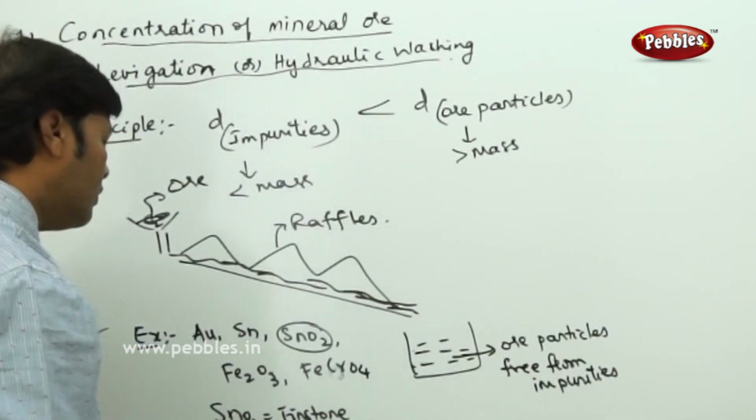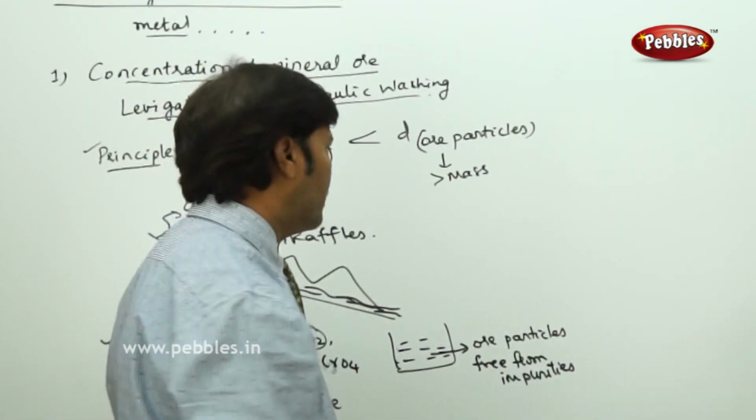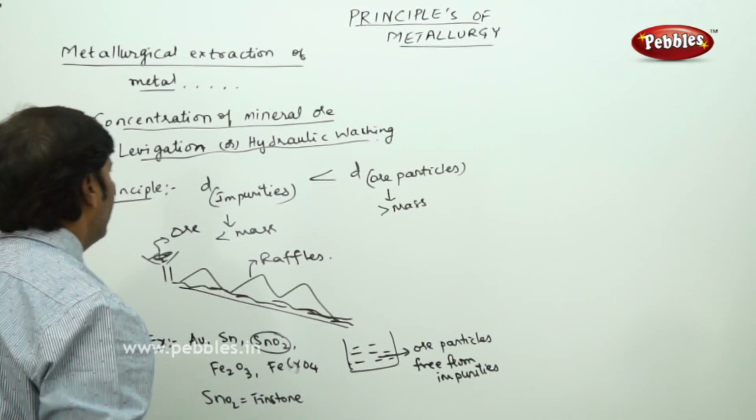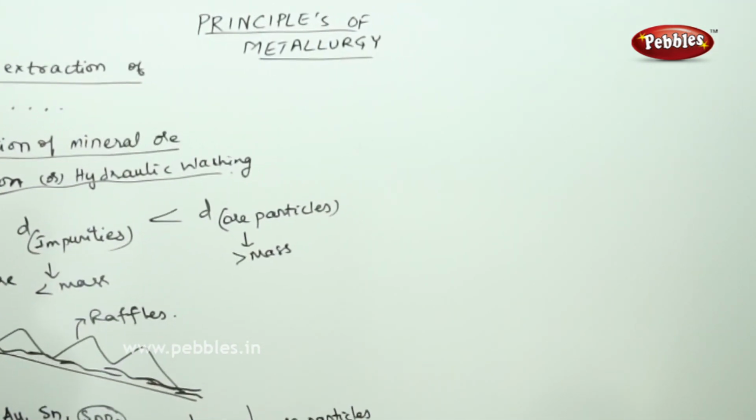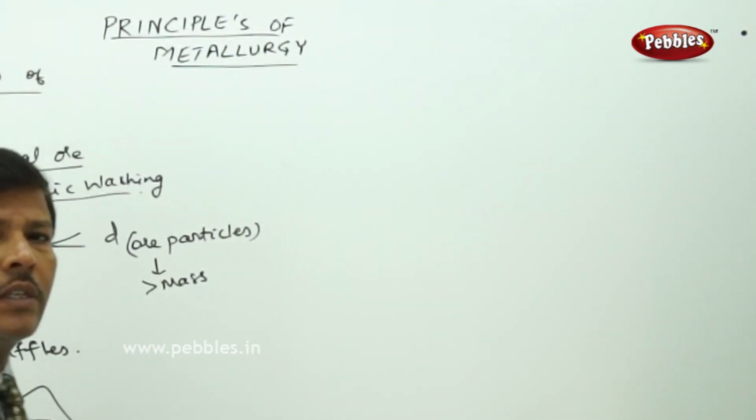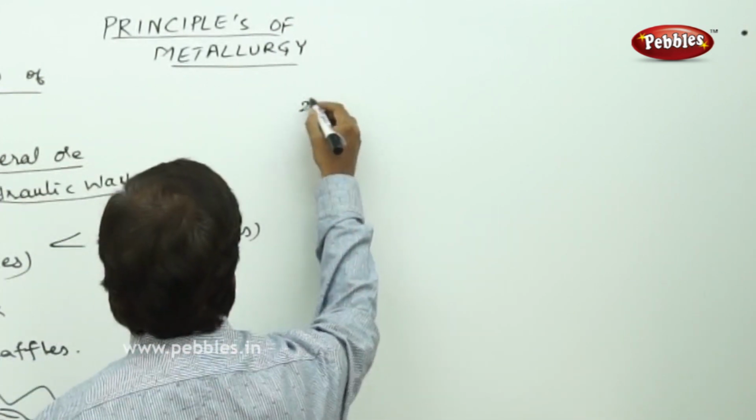SnO2 is called tin stone, that is stannic dioxide. It is the best method where we employ levitation or hydraulic washing. Then the second method is the froth flotation process.